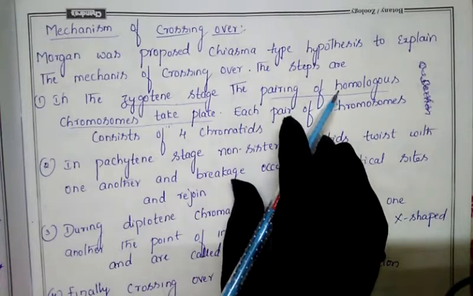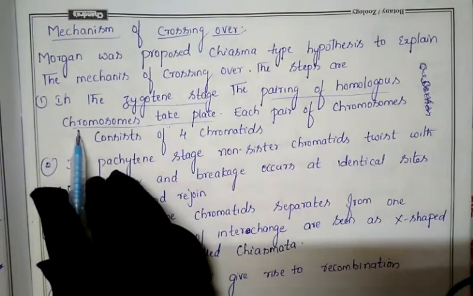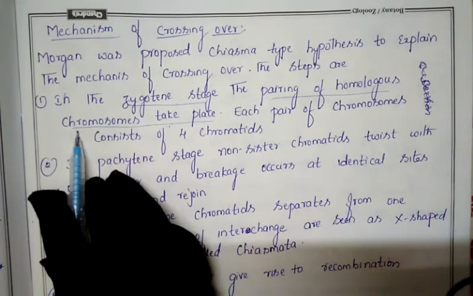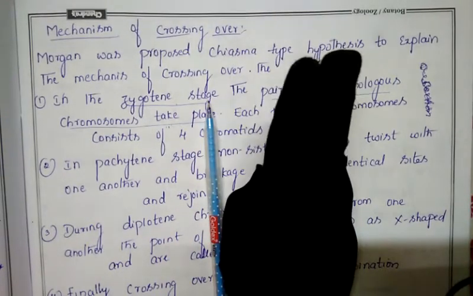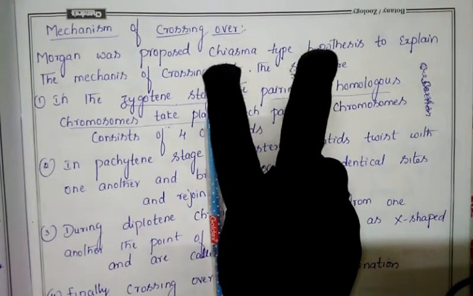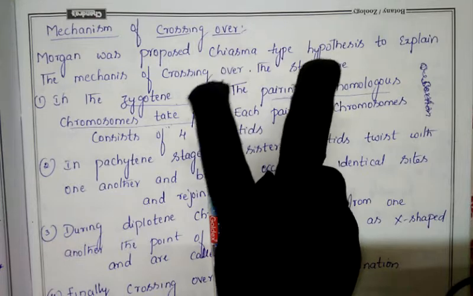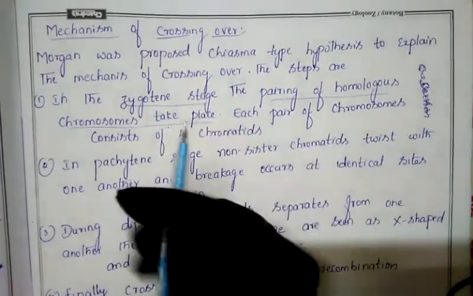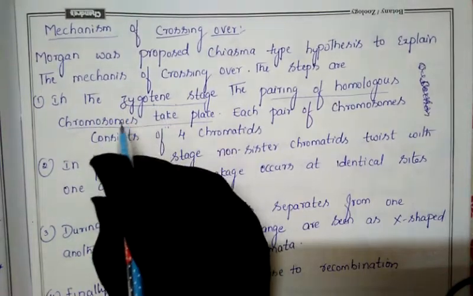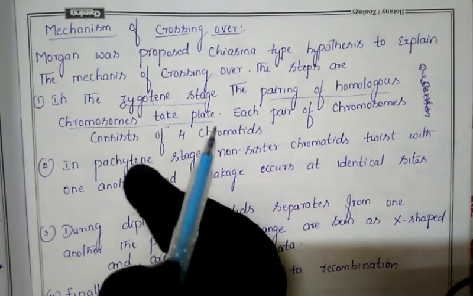And as I said, what is the meaning of homologous chromosome? To whom are we calling homologous chromosomes? One chromosome comes from the father, another comes from the mother. Both the chromosomes will be in a pairing manner. So this pair we call a homologous chromosome pair. Crossing over takes place in the pachytene stage. Keep remember.